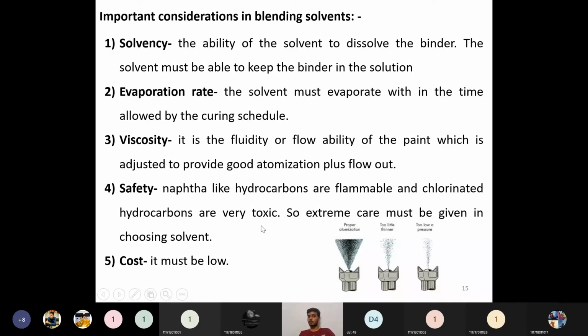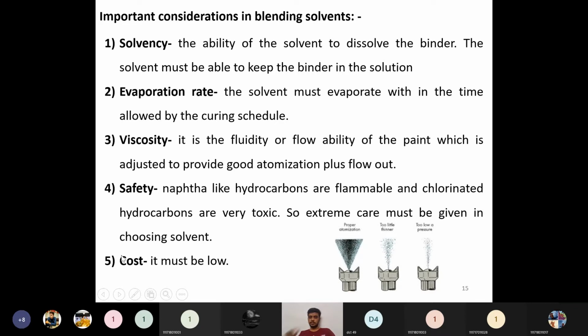Chlorinated compounds are very harmful to the environment and to living organisms. So they are associated with toxicity, while the hydrocarbons are associated with flammability. Before choosing any type of solvent, extreme care and a moderate balance between toxicity and flammability needs to be considered. So the safety consideration is also very important.